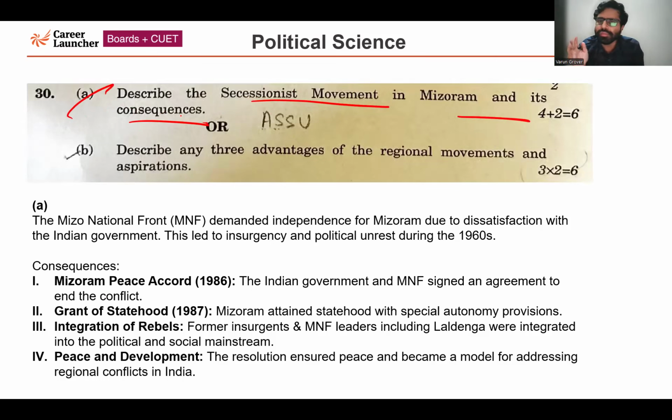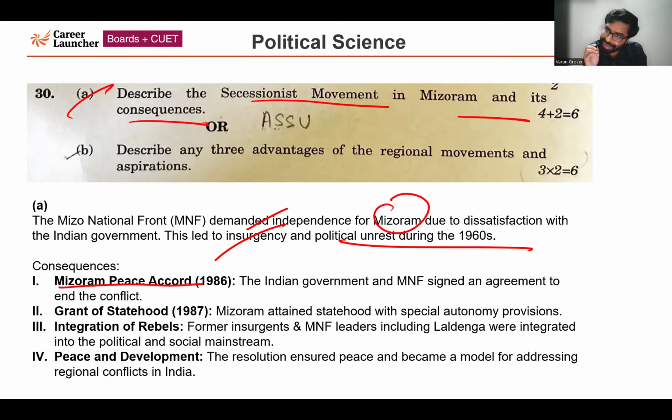See, when it comes to Mizoram, very importantly, the MNF, Mizo National Front, demanded independence for Mizoram. Why? Because it was dissatisfied with the Indian government at that point of time in the 1960s. So this led to insurgency and political unrest, specifically during the 1960s and a few more years later on. So what were the consequences of that? Basically, when we are talking about the secessionist movement in Mizoram, what were the consequences?